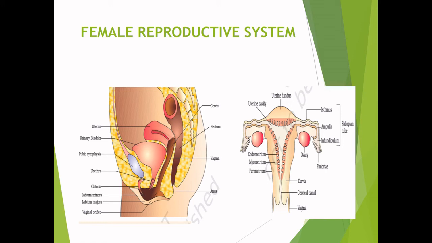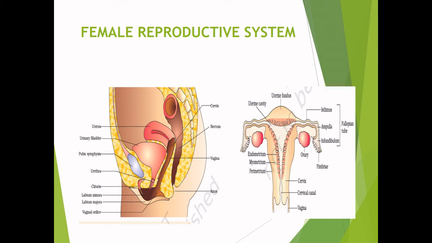Uterus is a pear-shaped structure and it is also called the womb. Uterus opens into vagina through a narrow cervix. The cavity of the cervix along with vagina forms the birth canal. The wall of the uterus has three layers: perimetrium, that is the external membrane; myometrium, middle thick layer of smooth muscles that exhibit strong contraction during parturition or childbirth; endometrium is the lining of the uterine wall which undergoes cyclical changes during menstrual cycle.